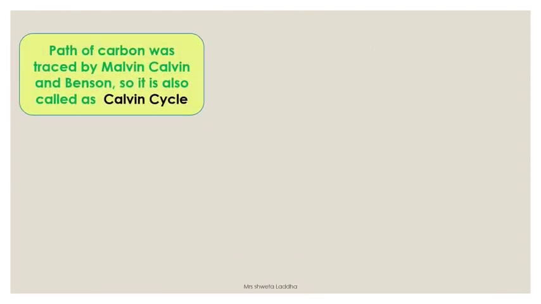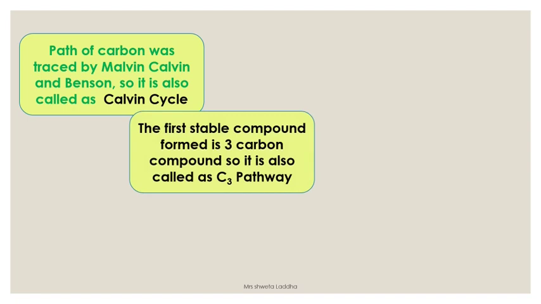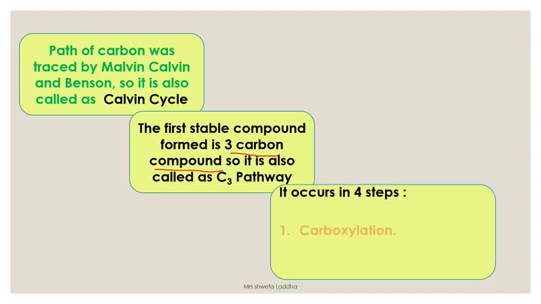This path of the carbon was traced by Melvin Calvin and Benson, so it is also called the Calvin cycle. Now this Calvin cycle, or dark reaction, or the biochemical phase, is also called the C3 pathway because the first stable compound formed is a 3-carbon compound called phosphoglyceric acid, or PGA, or phosphoglycerate. So as PGA, a 3-carbon compound, is the first stable compound, this pathway is also called the C3 pathway.